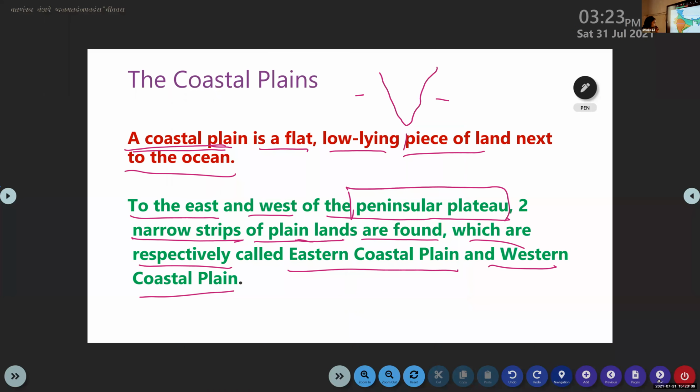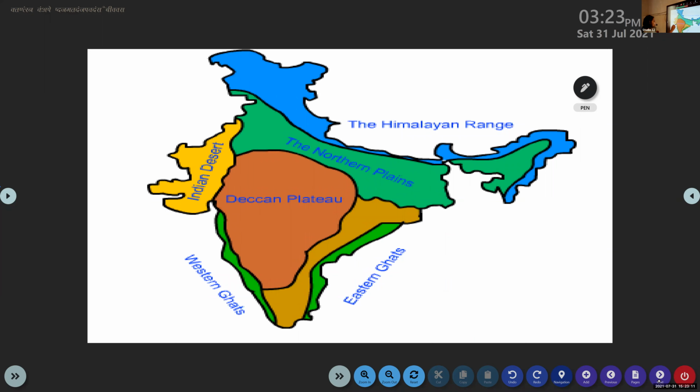Okay. So in the last class, we discussed the peninsula plateau, the Deccan plateau. On the sides of the peninsula plateau, we can see a narrow plain area. That narrow plain area is known as coastal plains. So there are two coastal plains, one western coastal plain, the other eastern coastal plain.